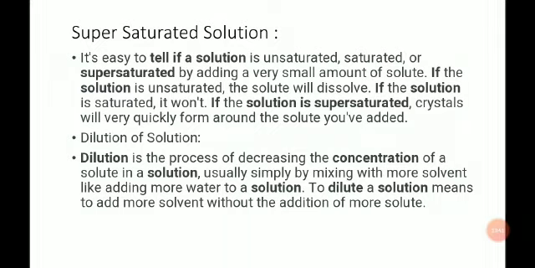If the solute amount is smaller, it is known as a dilute solution. If the amount of solute is larger, then it is known as a concentrated solution.